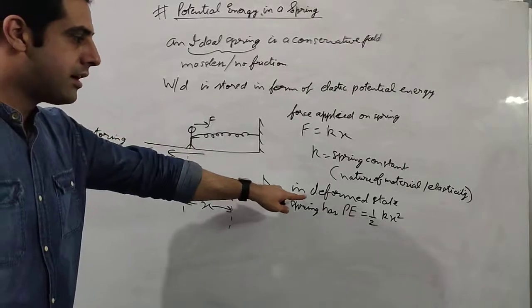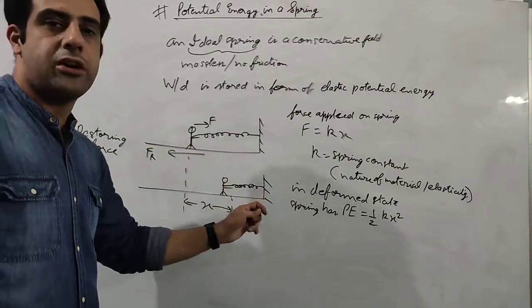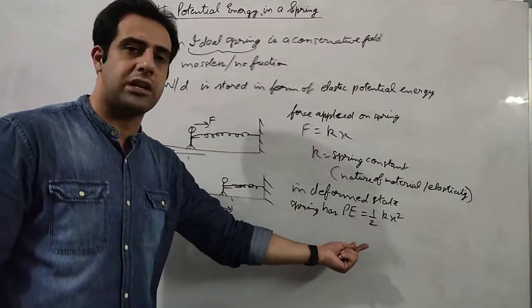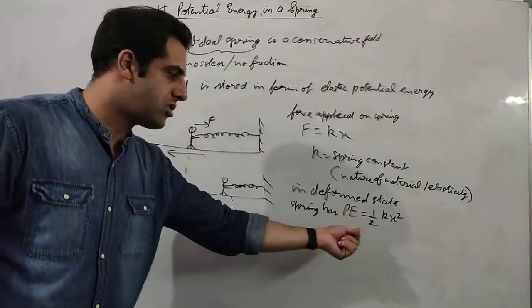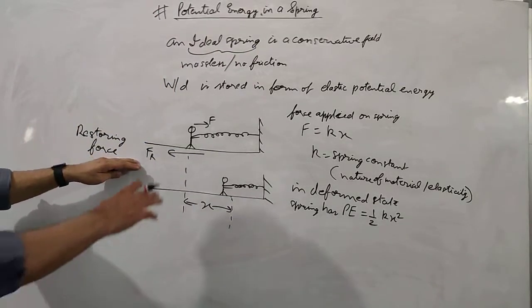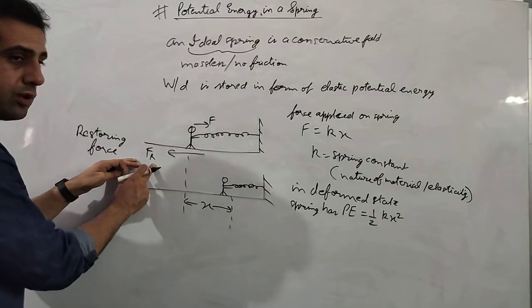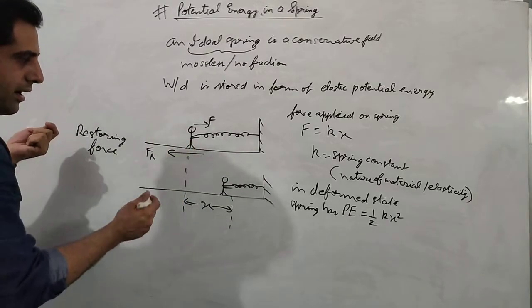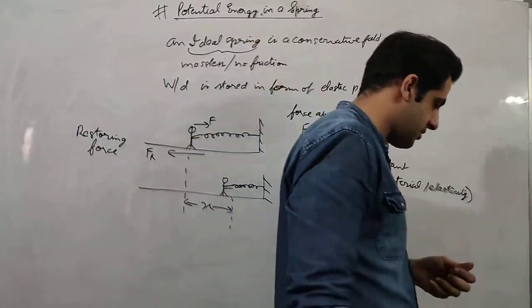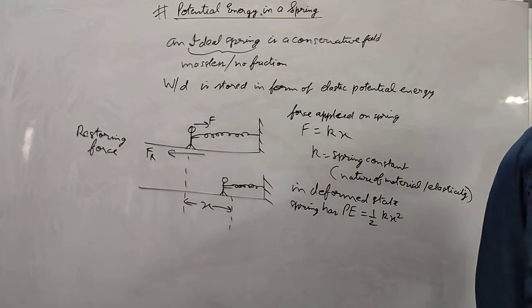The deformed state can be a compressed state and also an elongated state. In both states the spring has potential energy of half kx squared, generated because of the restoring force. If we are compressing, the restoring force will be in this direction. If we are elongating, it will be in the opposite direction. It will always be opposite to the force applied.